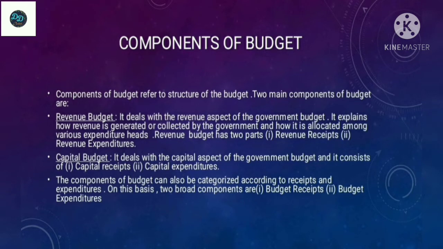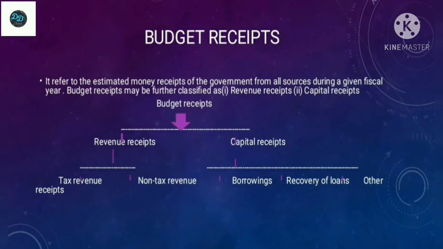The components of budget can also be categorized according to receipt and expenditure. On this basis, there are two broad components: one is budget receipt and the other is budget expenditure. In this video, we will learn about the budget receipt fully.